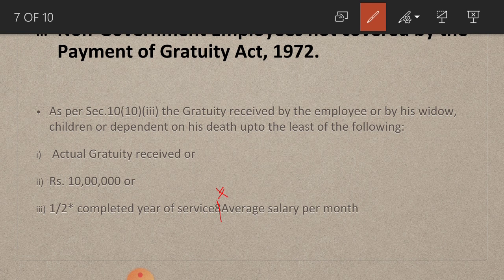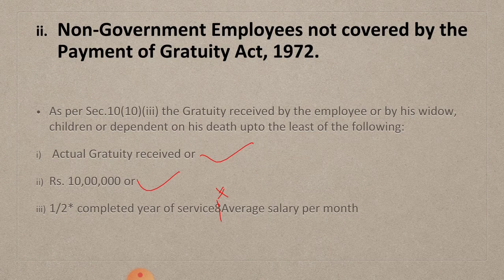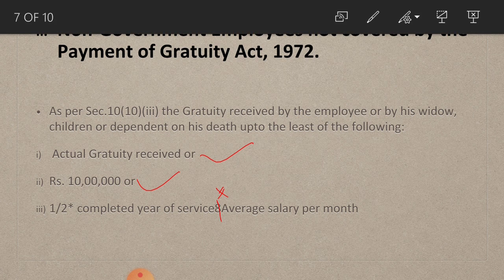Okay, here three amounts you have to consider for calculation of taxable gratuity is actual gratuity received or 10 lakhs or half of completed years of service multiplied by average salary per month. See the notes here relating to this.